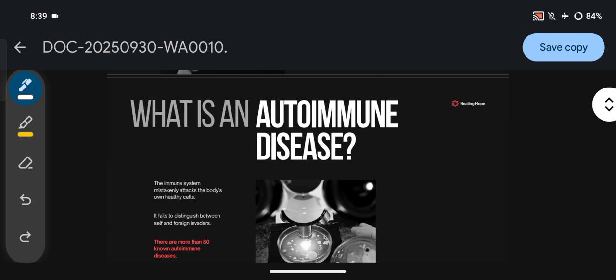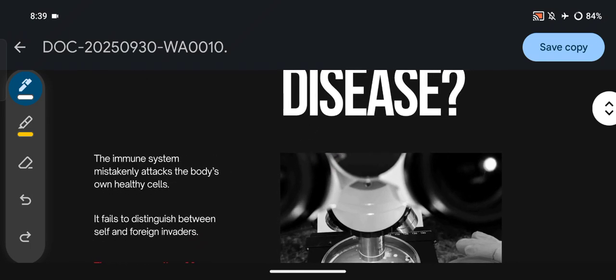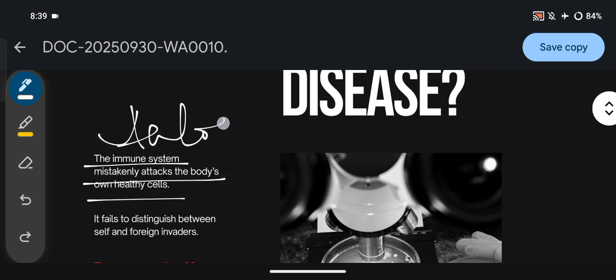So first of all, we will come to know what an autoimmune disease is. The immune system mistakenly attacks the body's own healthy cells; that is known as an autoimmune disease.